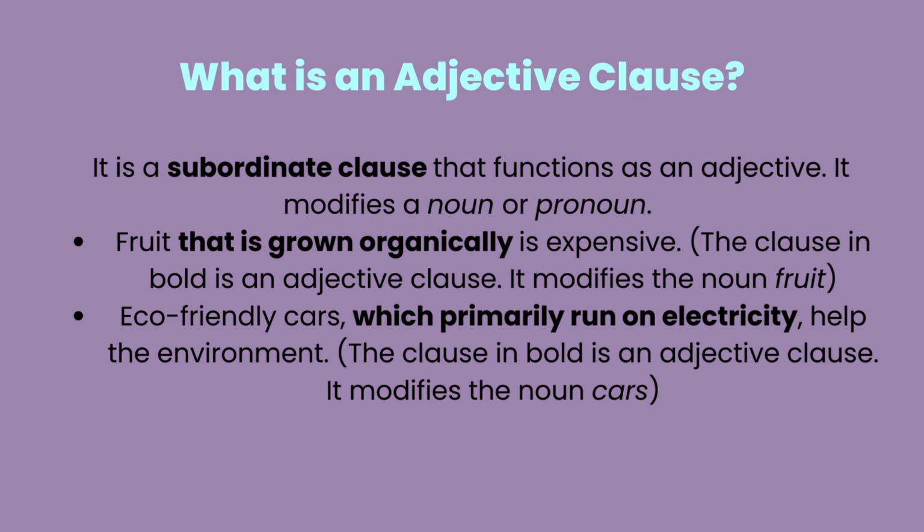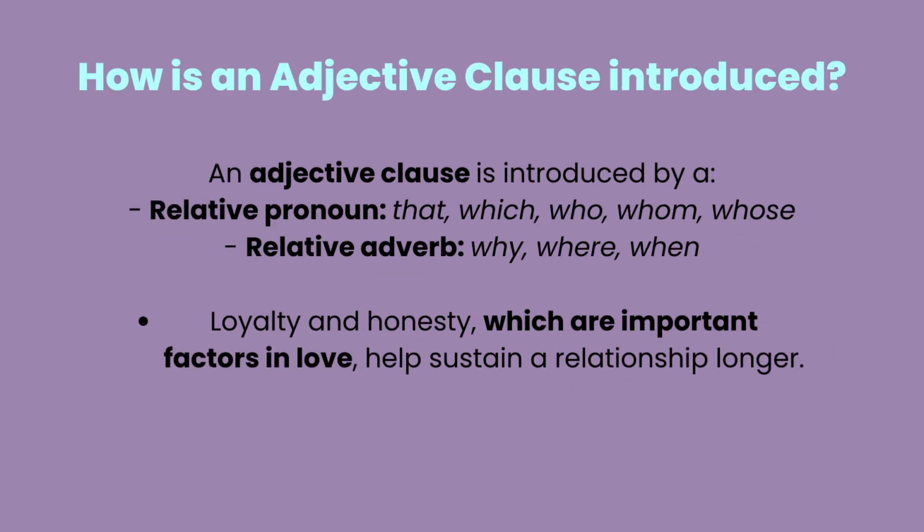Eco-friendly cars, which primarily run on electricity, help the environment. The clause in bold, which primarily run on electricity, is an adjective clause. It modifies the noun cars. An adjective clause is introduced by a relative pronoun, such as that, which, who, whom, whose, or a relative adverb, why, where, when.